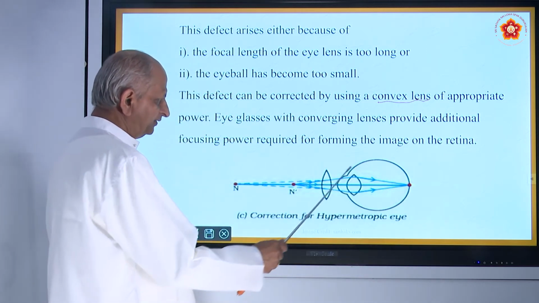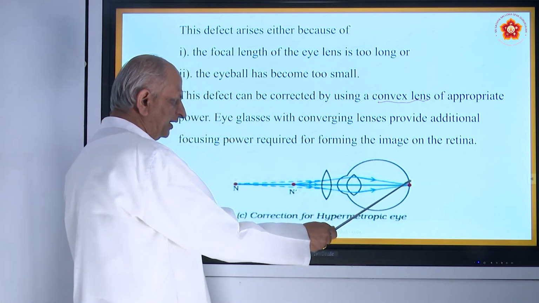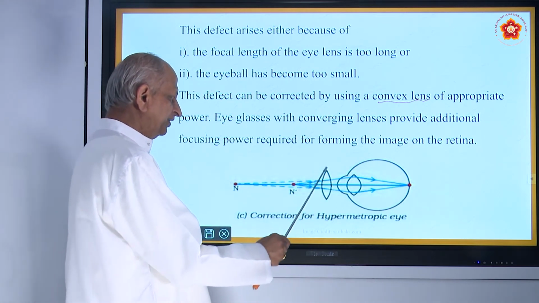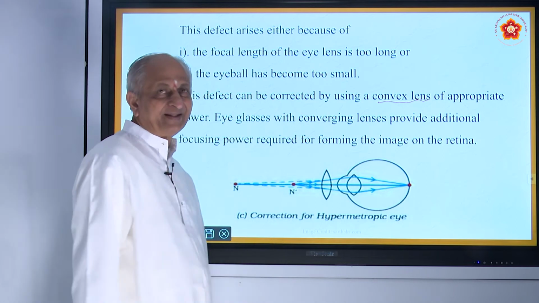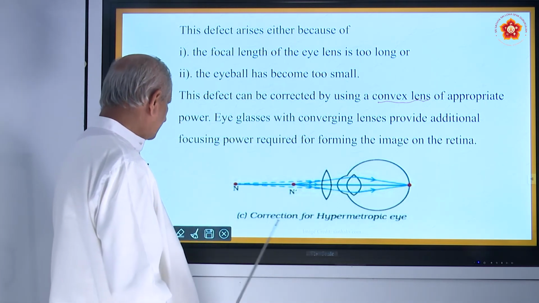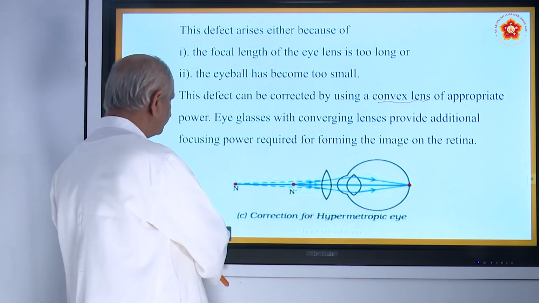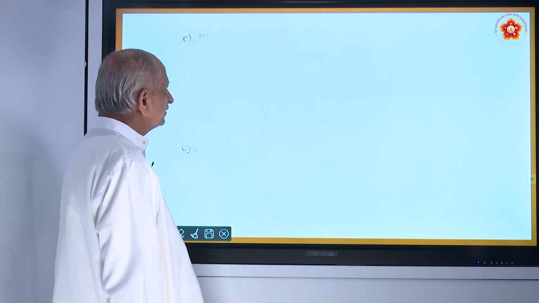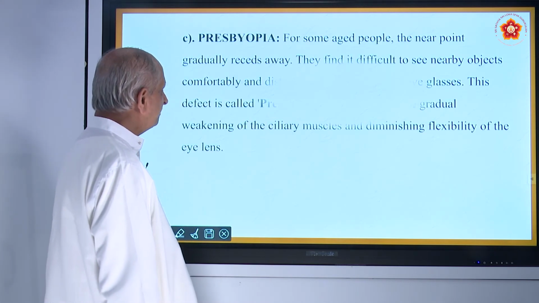So the purpose is that the image should form on the retina itself, and for that you have to use spectacles having a convex lens. Is it alright? So this is another defect of the eye which has to be corrected, and there is one more defect called presbyopia.